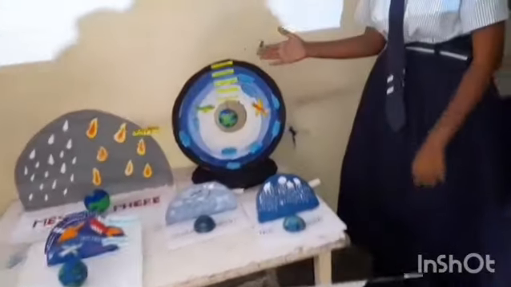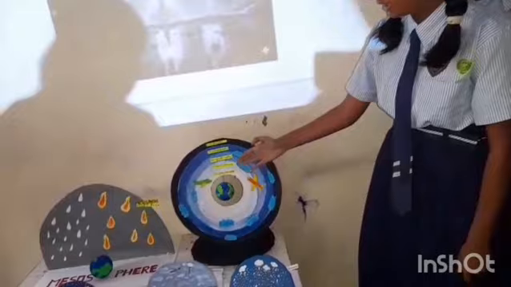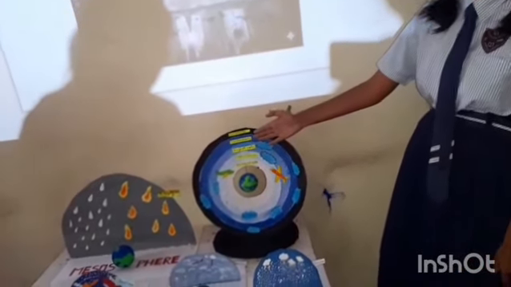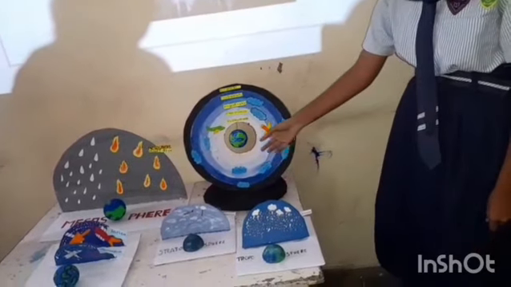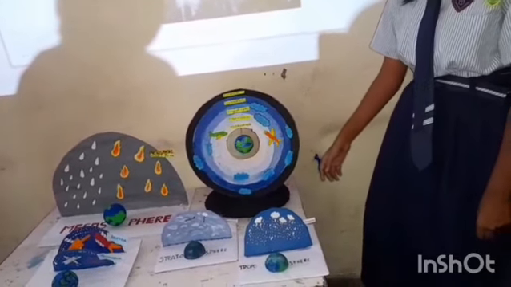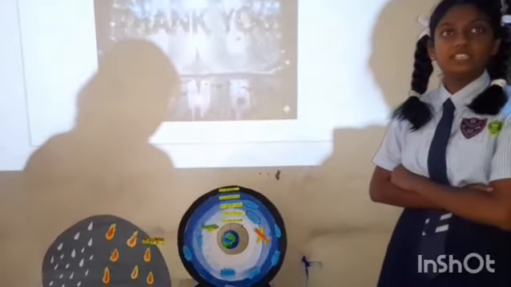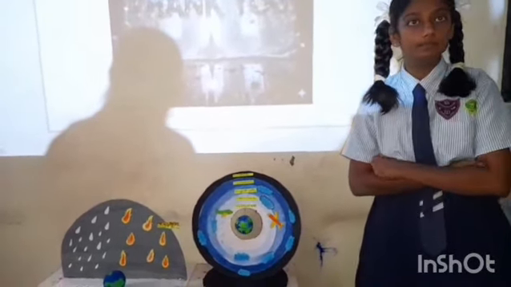This is the model of the layers of atmosphere. There are 5 layers. They are troposphere, stratosphere, mesosphere, thermosphere and exosphere. Now I will show how it works. When the air blows, then Earth starts rotating. Now I will call Gia to explain her model.